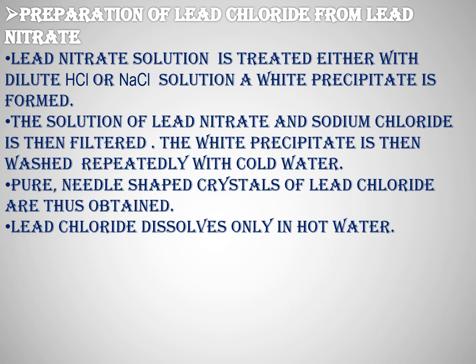By this method you can prepare it. For example, suppose you have to prepare lead chloride from lead carbonate. First, convert lead carbonate to lead nitrate, and then treat lead nitrate with dilute HCl or sodium chloride. This is a double decomposition reaction involving two steps, by which you can obtain the required salt.